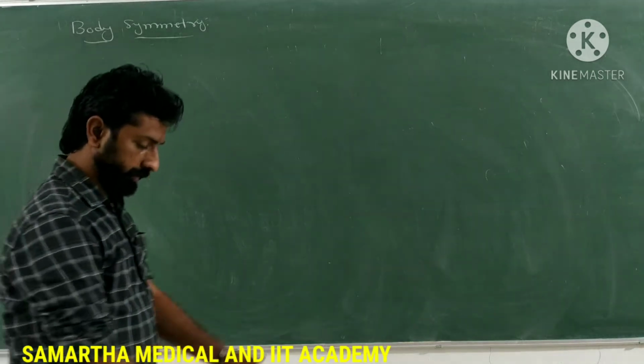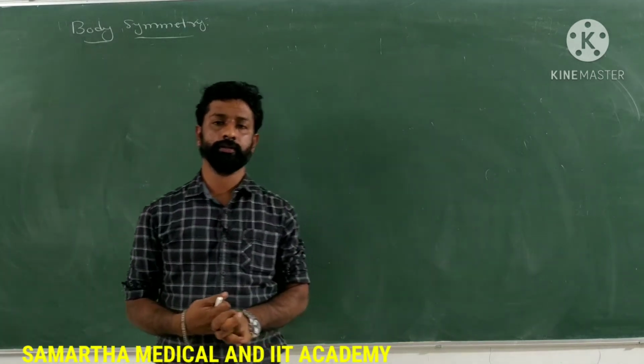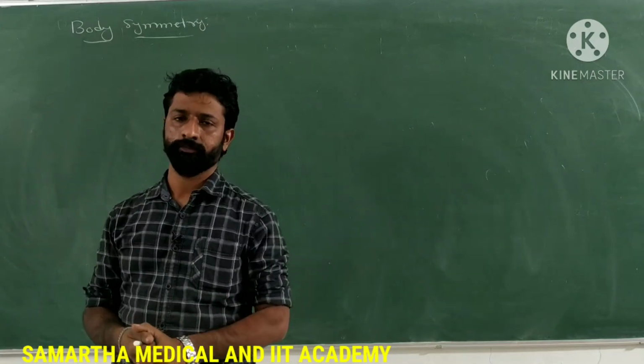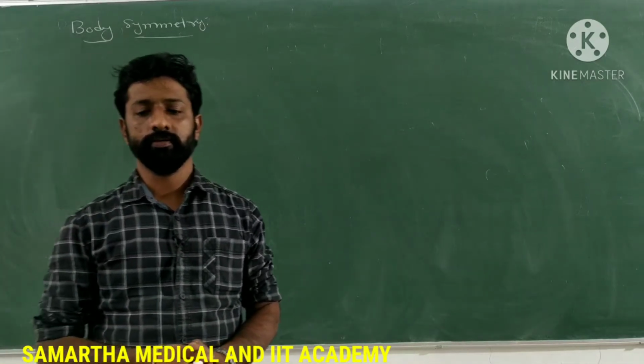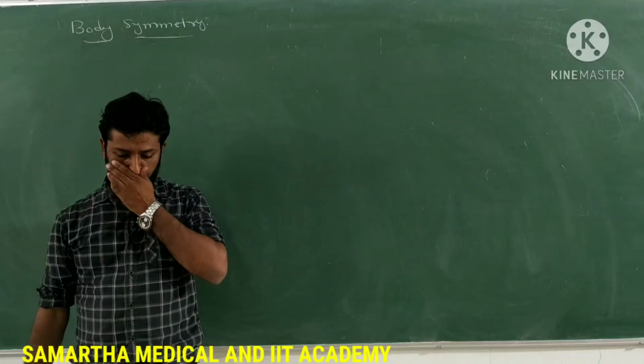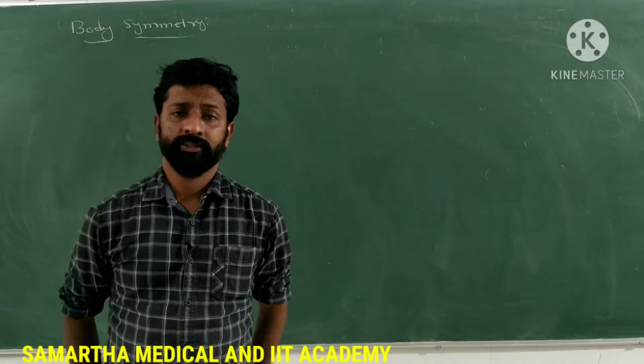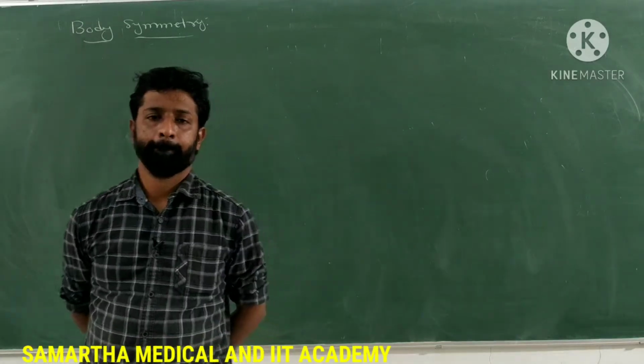Okay, dear students, next we are going to discuss another basis of the classification of animals, that is body symmetry. What do you mean by body symmetry?